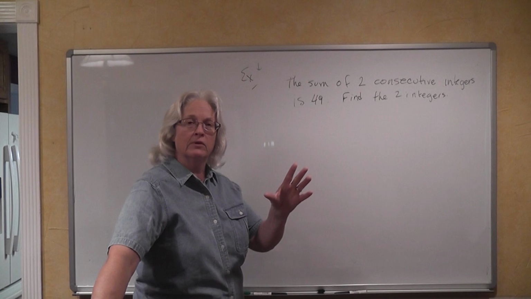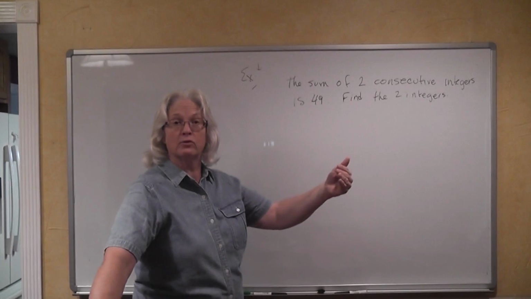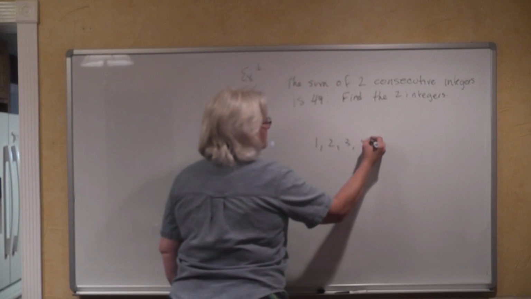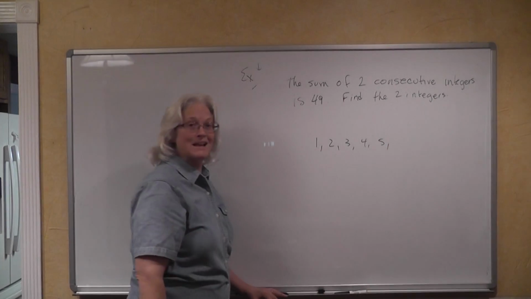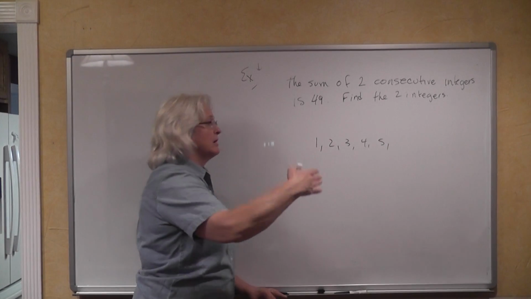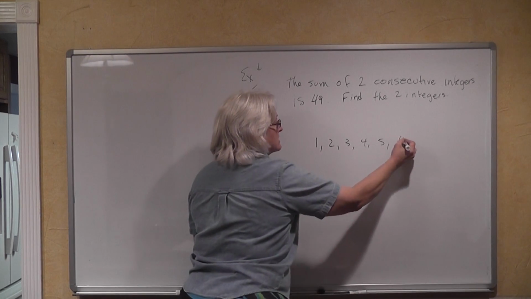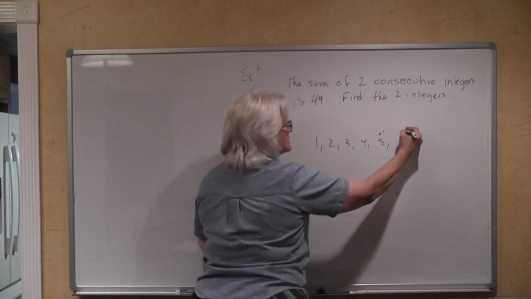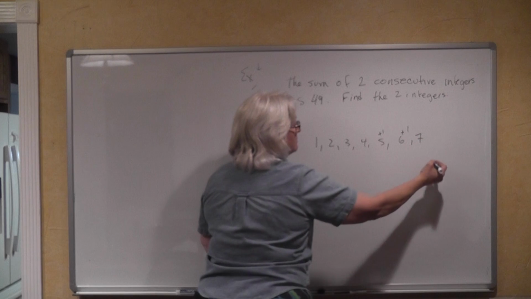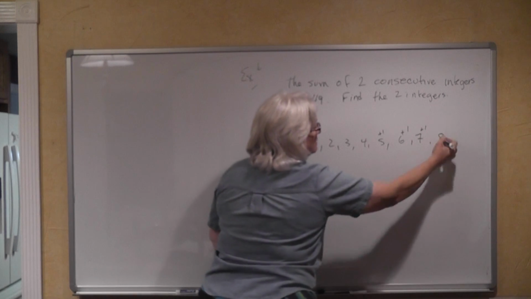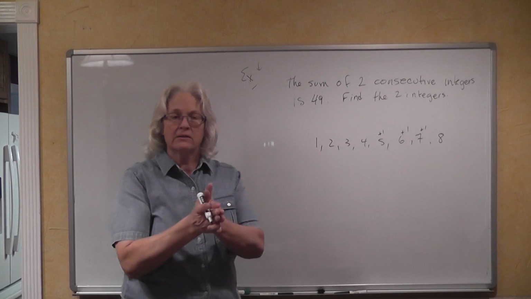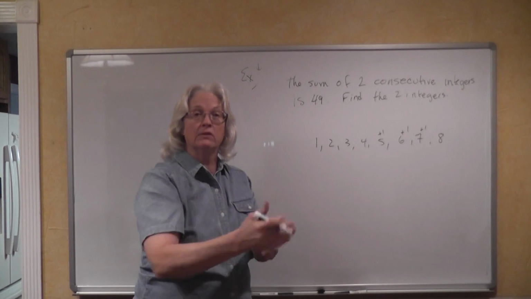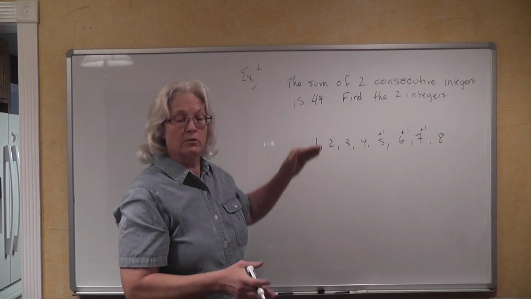First off, what's consecutive? Things that are consecutive are one right after another. So consecutive integers would be like 1, 2, 3, 4, 5. Those are consecutive. What comes after 5? 6. How did you get 6? You added 1 to 5. What comes after 6? 7. Because you added 1. You add 1 to 7, and you get 8. That increasing step of adding 1 to get to the next consecutive integer is a crucial, key piece of information in setting up this problem.